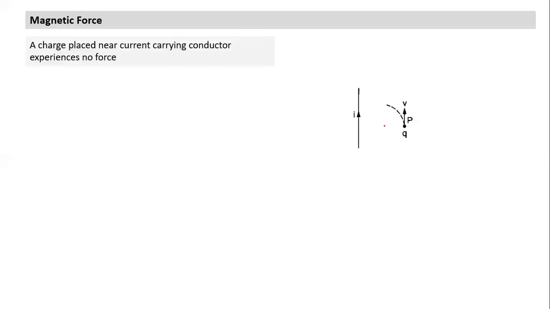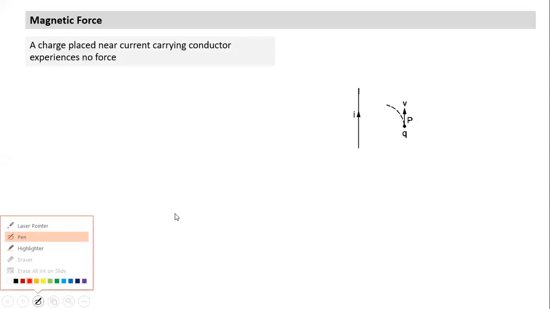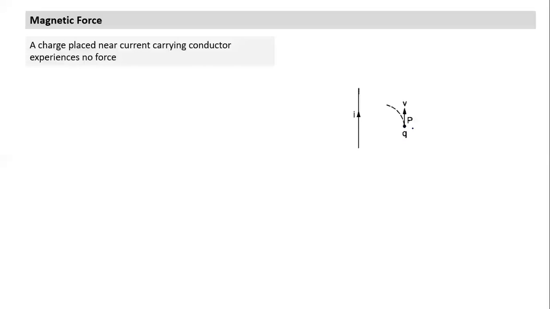This indicated that force will act on the charged particle only when it is in motion. The magnetic force acts on a charged particle in motion, not at rest. And second thing, the force direction as well as magnitude depends on the direction of motion of the charged particle. So with this kind of experiment, let's continue and understand what the results were. Let's see which direction the field will get created wherever the charge is. If you apply the right hand thumb rule, the field will be created into the plane of paper.